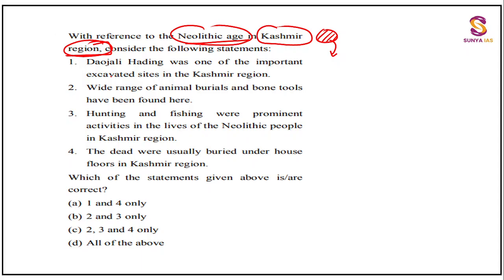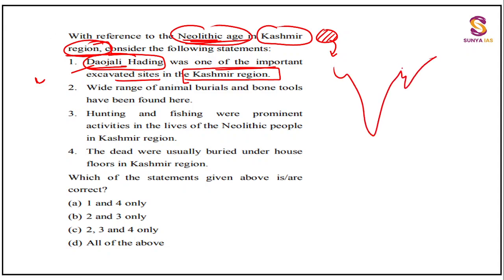I hope you have remembered this, and this question would have been a cakewalk for you. Daojali Hading was one of the important excavated sites in the Kashmir region. No, because the only northeastern site which we can find in this particular Neolithic age was Daojali Hading in the northeastern part, guys. So over here, this site was present. So this is completely wrong. You are sure about it. Now, the importance of revision is that you are sure about some statements. You do not have only a vague idea, but you have some certain idea that, okay, this is wrong.